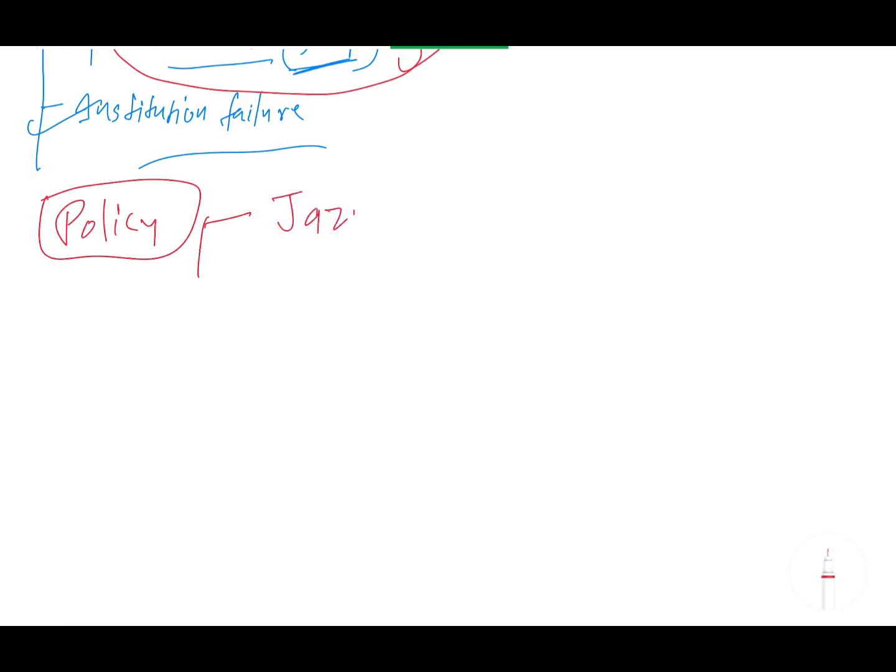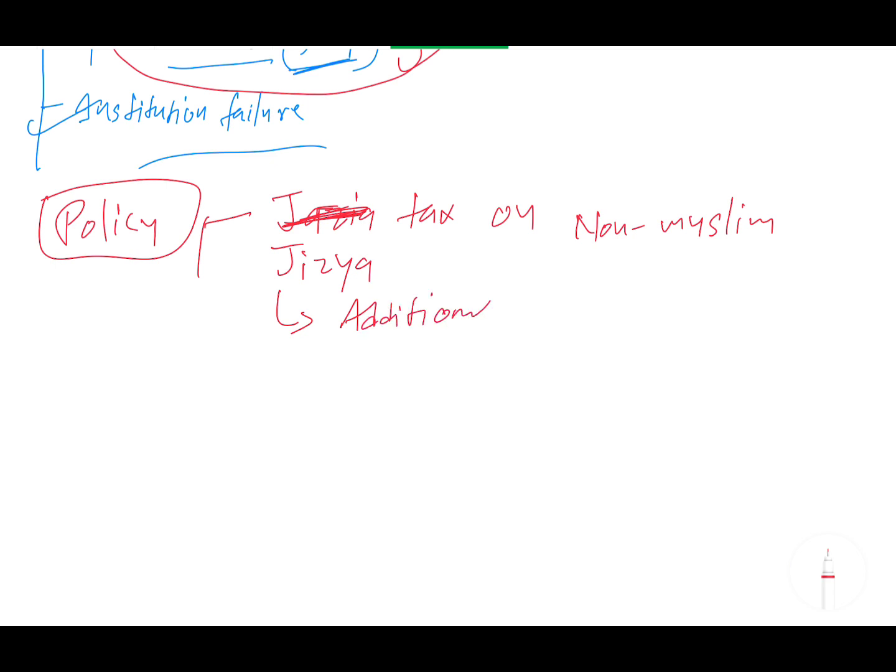Jizya tax was introduced on, I think the spelling is a mistake, it is jizya, yes, on non-Muslims, or it is an additional tax. Okay, so this tax was on a regional basis.